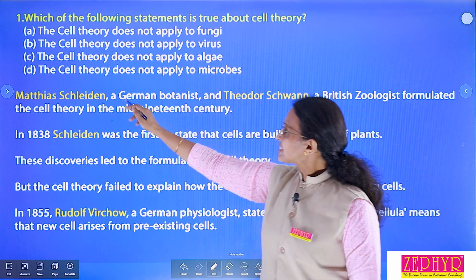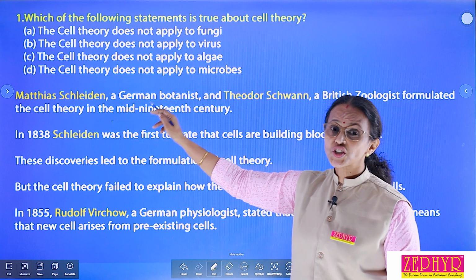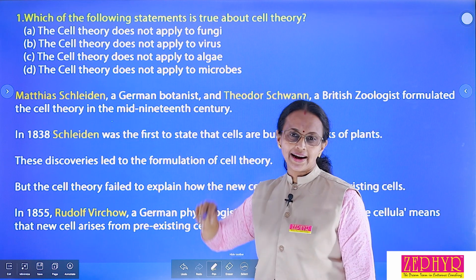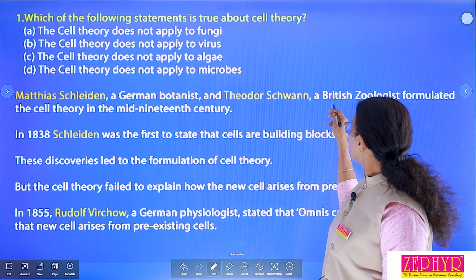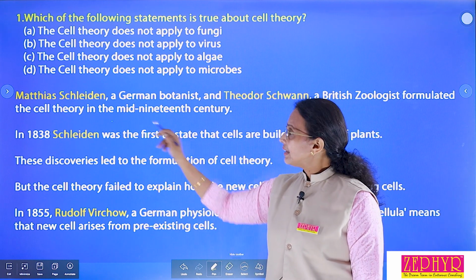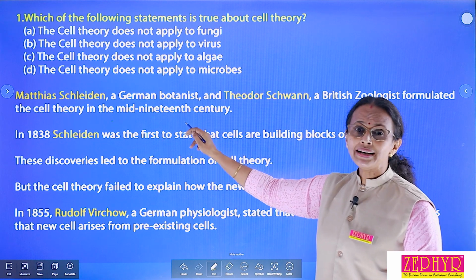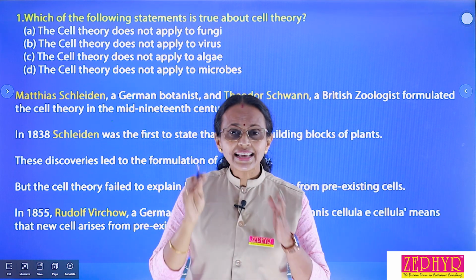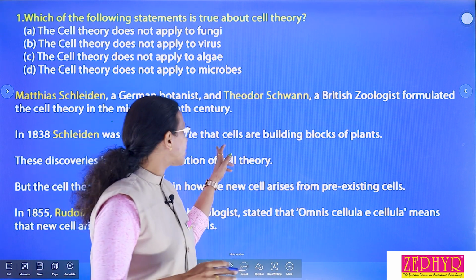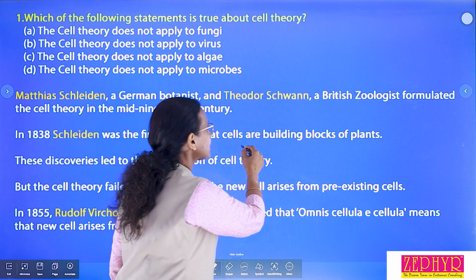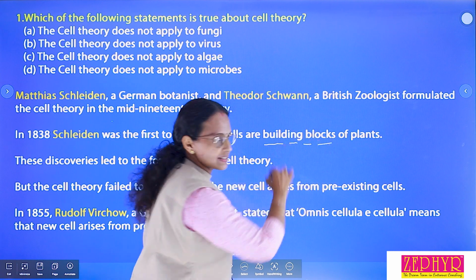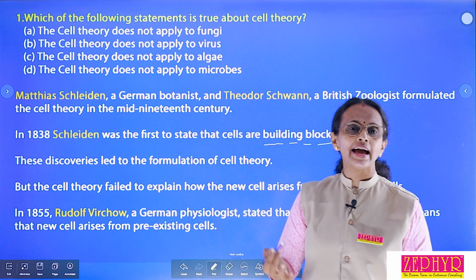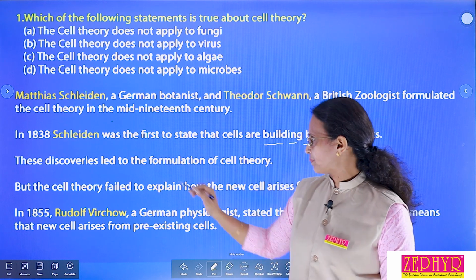First, cell theory was proposed by Schleiden and Schwann. Matthias Schleiden, a German botanist, and Theodor Schwann, a British zoologist, proposed cell theory in the mid-19th century. They said that the cell is the structural and functional unit of life, or cells are the building blocks of plants and animals, or all living organisms.